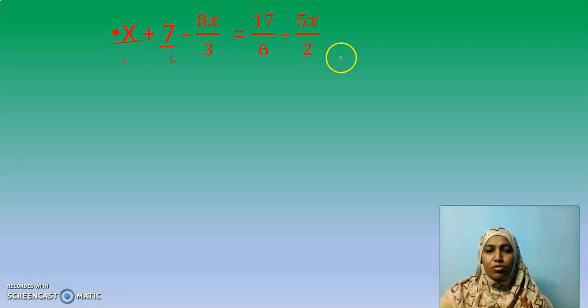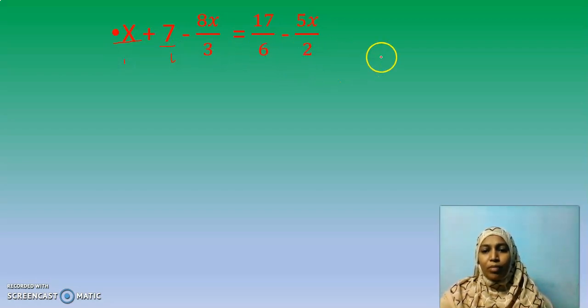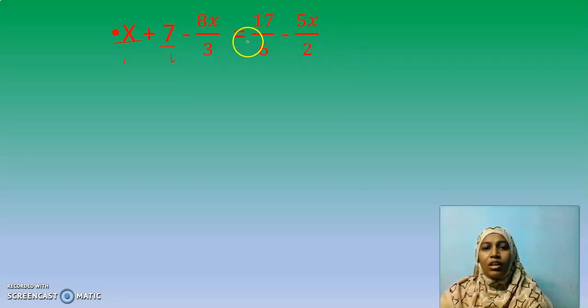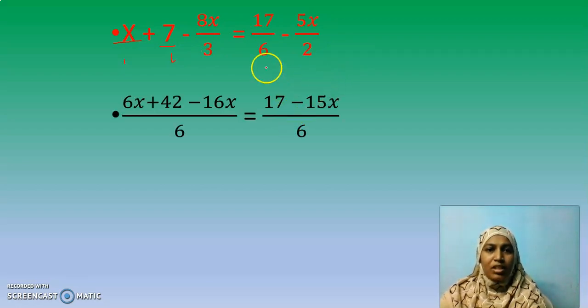Here I have 3, 6, 2. Now find the LCM for 3, 6 and 2. Come on, make it fast. It is going to be very simple. 1 2 is 2, 3 2s are 6. So 3. So what is the LCM now? Sorry, 6 is a multiple of 2 and 3. So we get the LCM to be 6. With that in mind, I am going to make the denominator common for both LHS as well as RHS. How to make it?